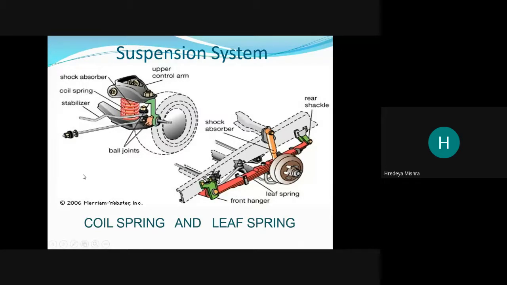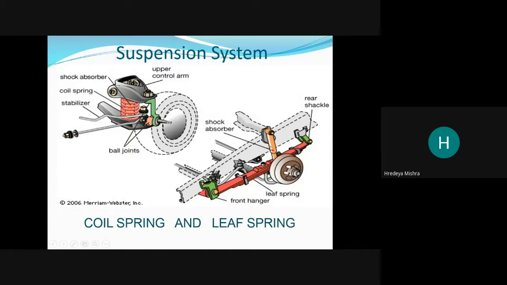We can say, like here, this is our shock absorber and spring coil. See, this brown color is our shock absorber inside the spring. Okay, the shock absorber is inside the spring, and this is our coil spring, pink color, and the upper control arm. This is the ball joint. See here, the ball joint is here, and this is the stabilizer. What does the stabilizer do? The stabilizer stabilizes the vehicle.